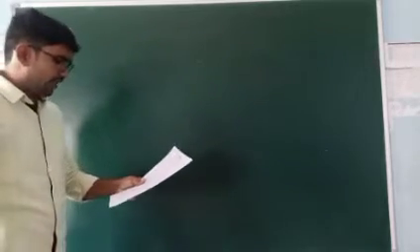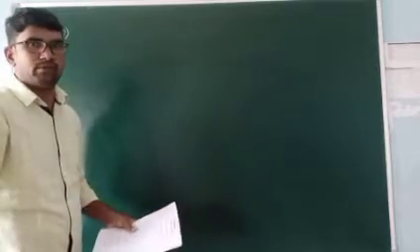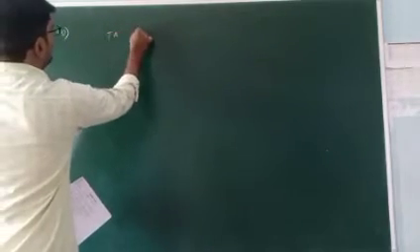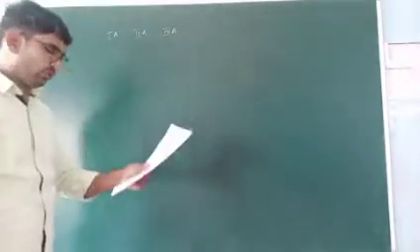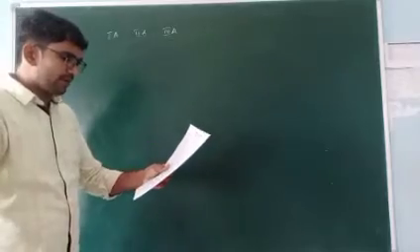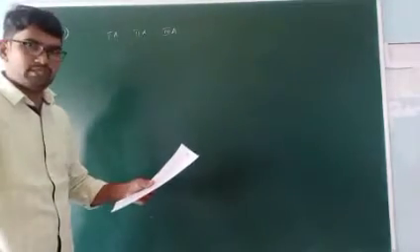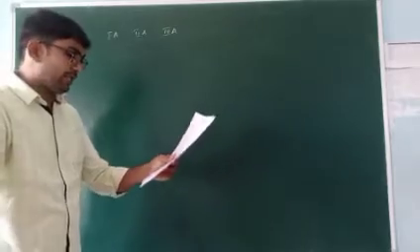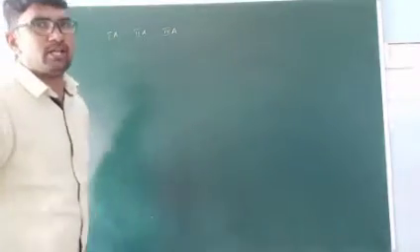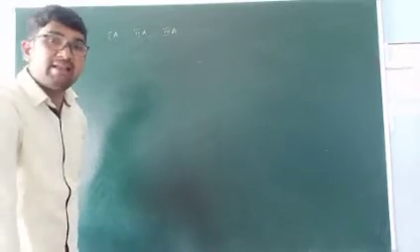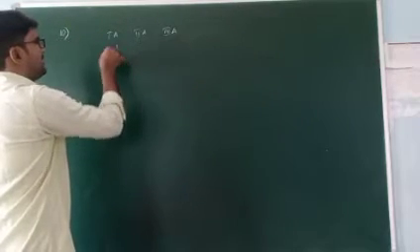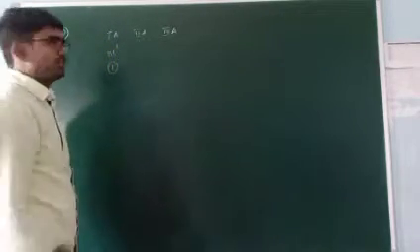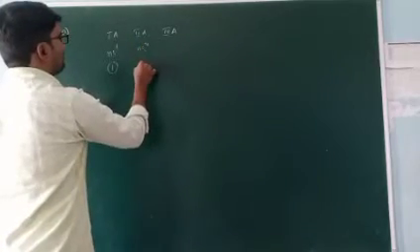Tenth one. The group number of an element in the periodic table. Group number means we know 1A, 2A, 3A, 4A, 5A, 6A, 7A. The group number indicates valence with respect to hydrogen? No. The atomicity? No. The number of electrons in the outermost shell. The group number indicates the number of electrons in the outermost shell. Because in the 1A group, the electronic configuration is ns1, so only one electron is present in the outermost shell. In the 2A group, ns2, so 2 electrons are present.